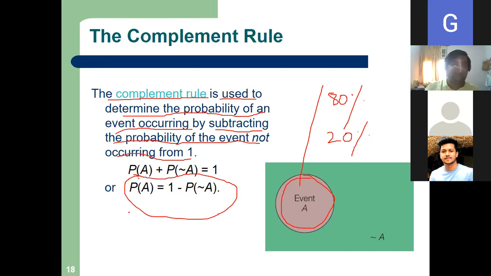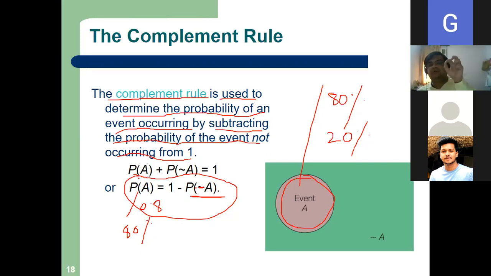If I say 80% is the chance that rain will occur, that is 0.8. So what will be the probability of not occurrence of rain? This sign is called tilde. You can see it on your computer also: in the second row, the leftmost character. T-I-L-D-E, tilde. This is used as "not" in probability.